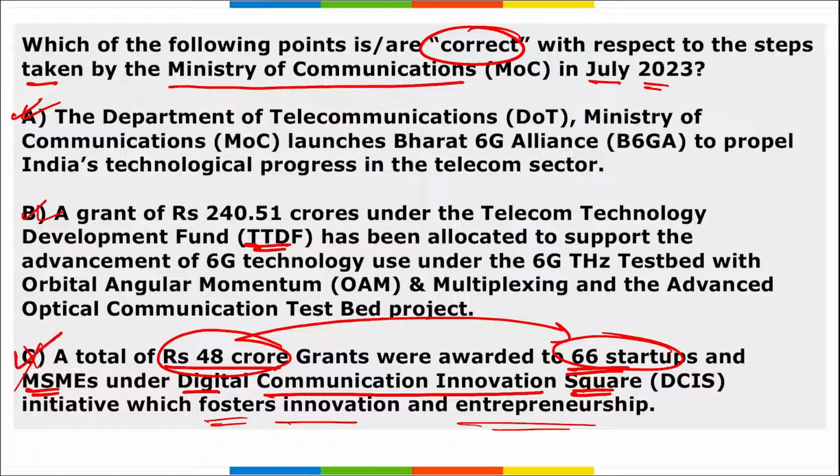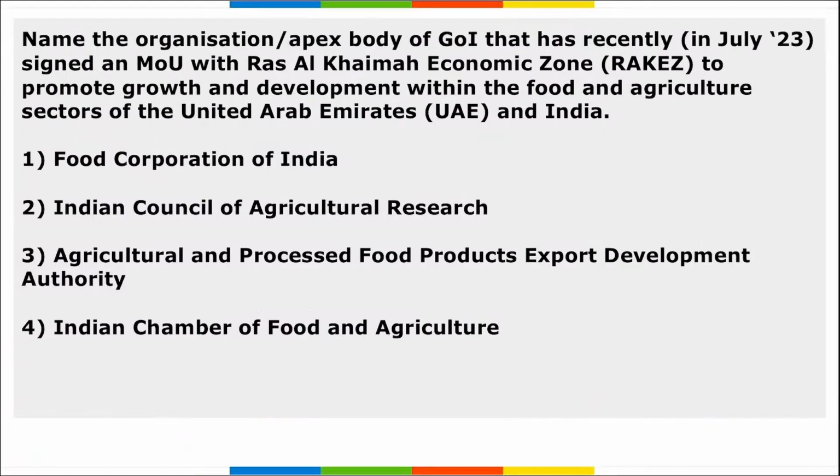Right. So option C is also correct, B is also correct, and option A is also correct. Next, name the organization of Government of India that recently signed an MOU with Ras Al Khaimah Economic Zone to promote growth and development within the food and agriculture sectors of the UAE and India. So it is your Indian Chamber of Food and Agriculture.